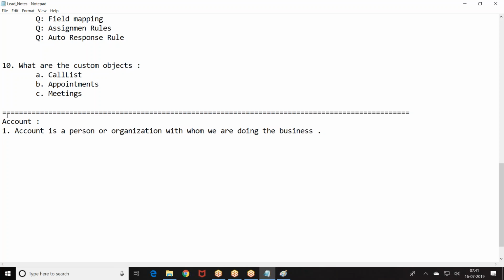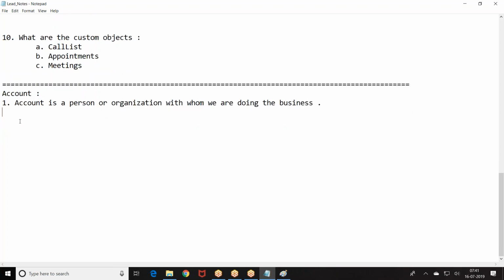Now there are two types of accounts: personal account and corporate account.